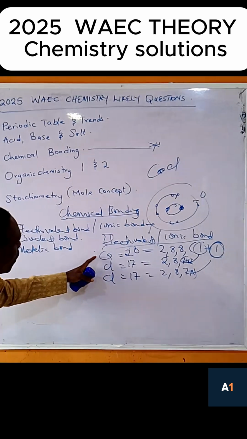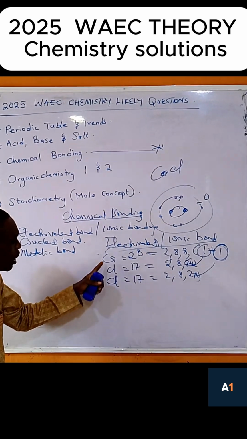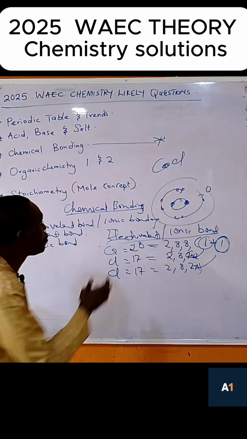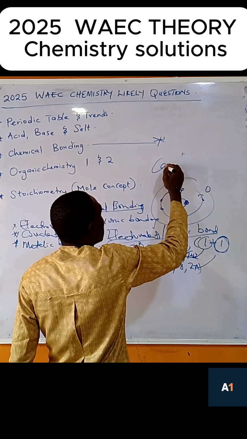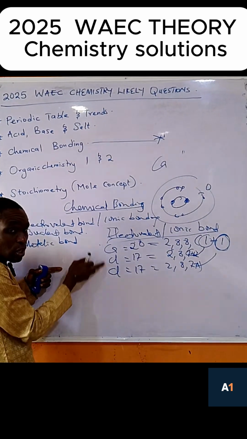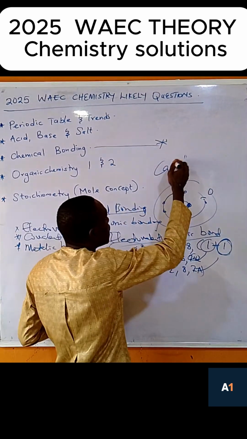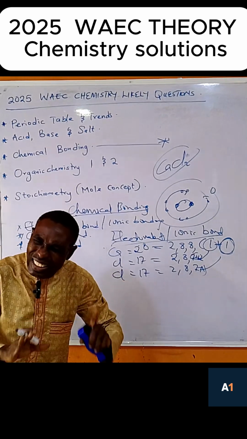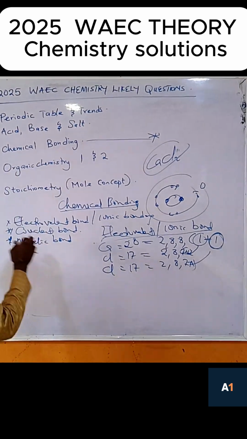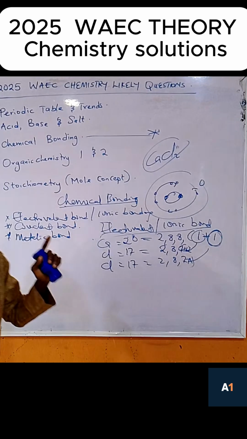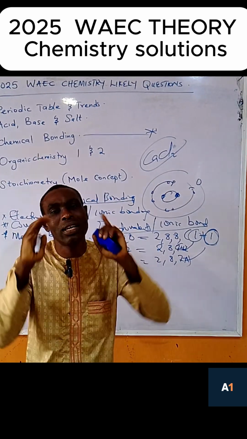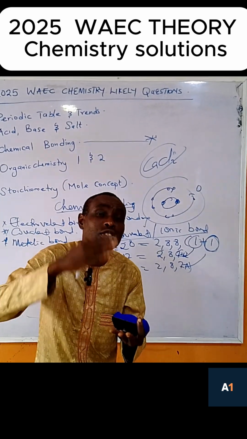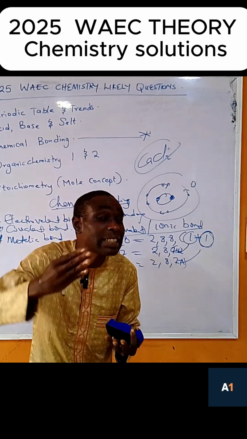So now if you want to write the chemical formula of calcium chloride, it will be calcium, how many calcium used is 1, how many chlorine used is 2. So that is the chemical formula of calcium chloride. So what is the essence? I will do one more before we move to covalent bond. What is the essence of this? It is to know the definition and the explanation, and it is also applicable in getting various formulas.